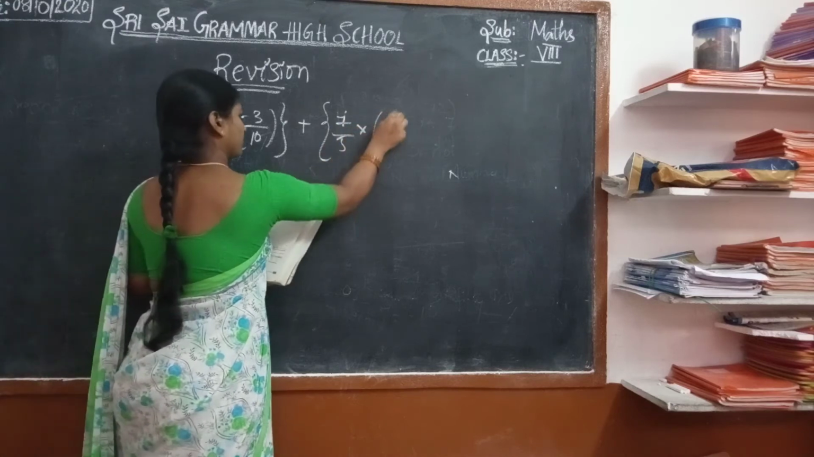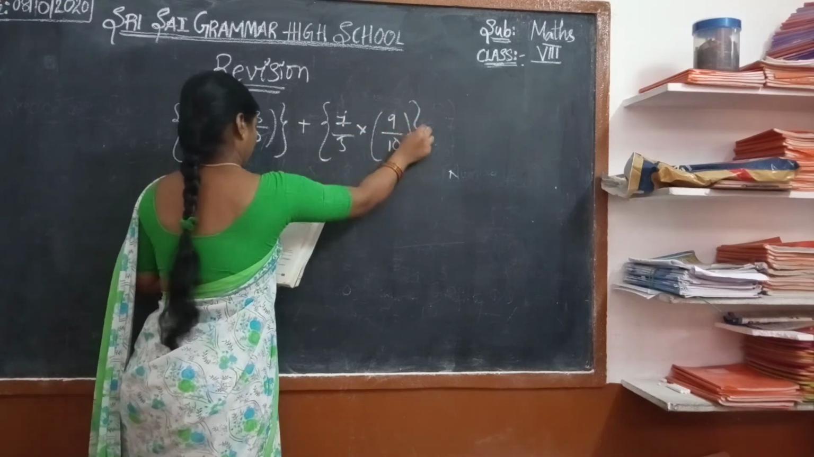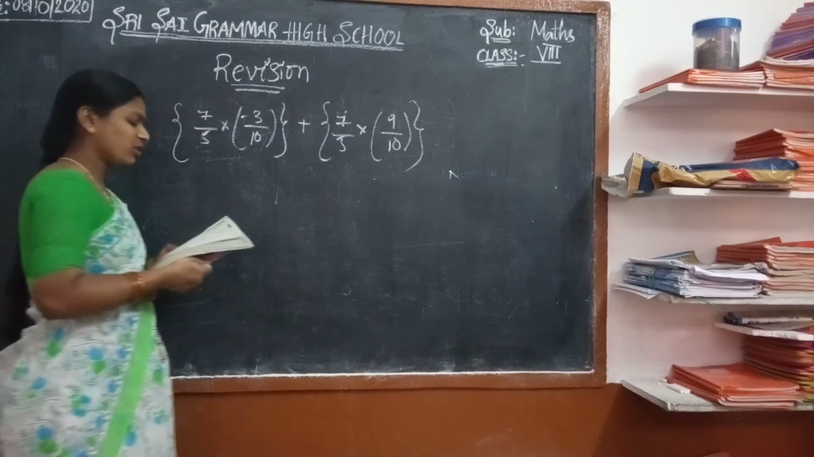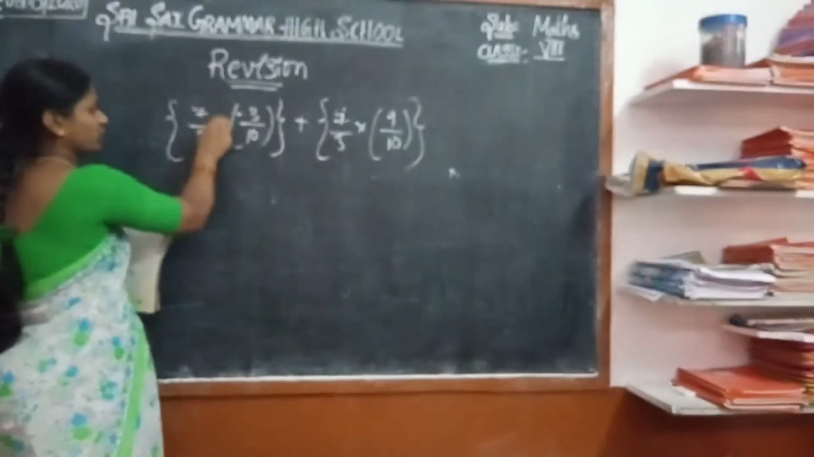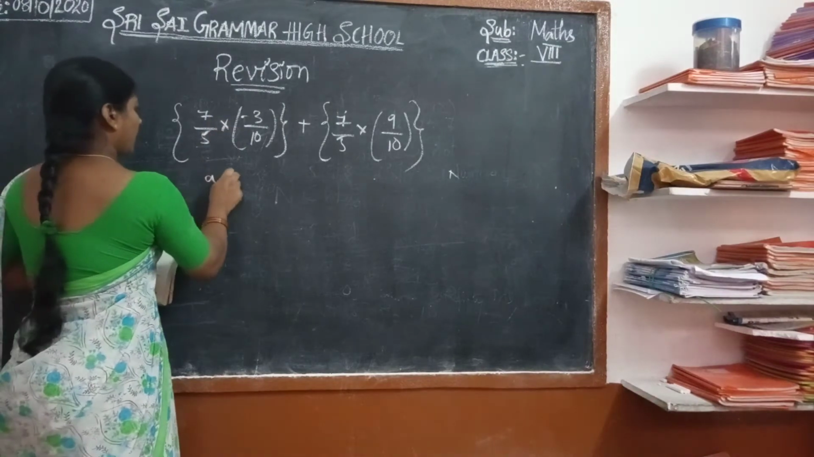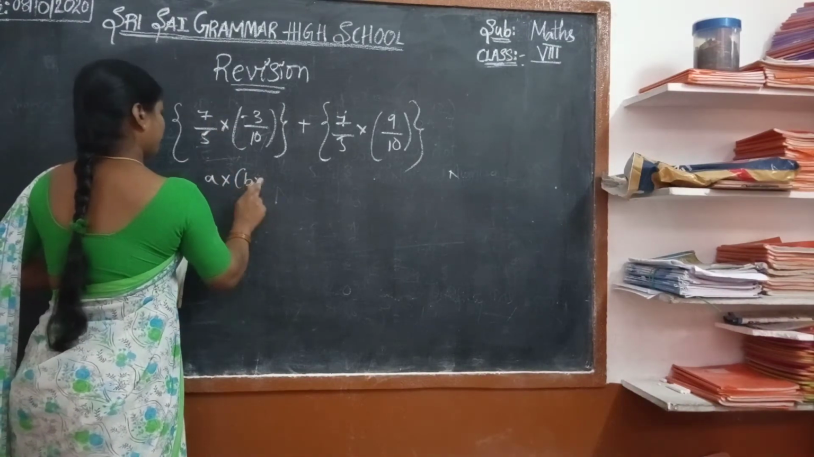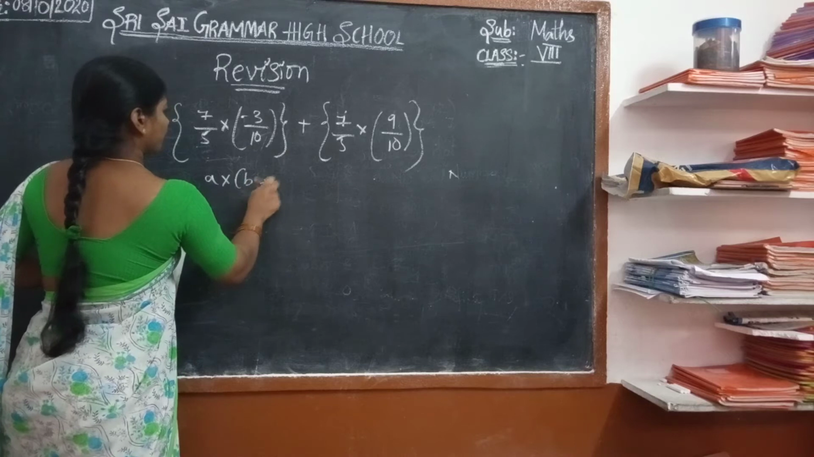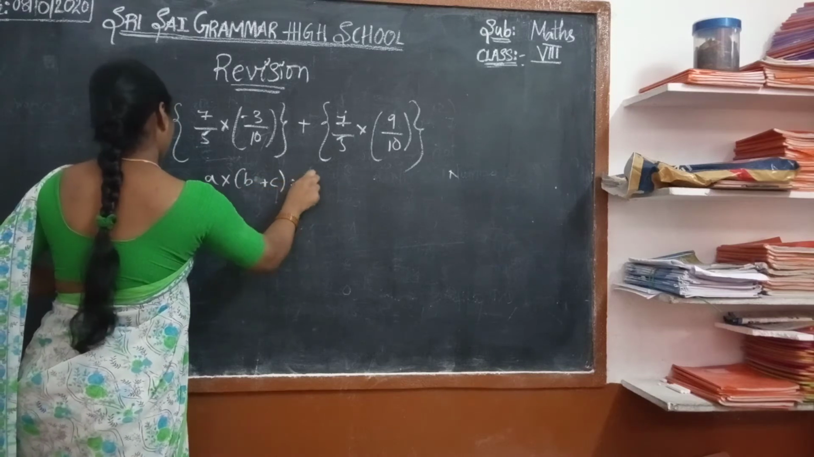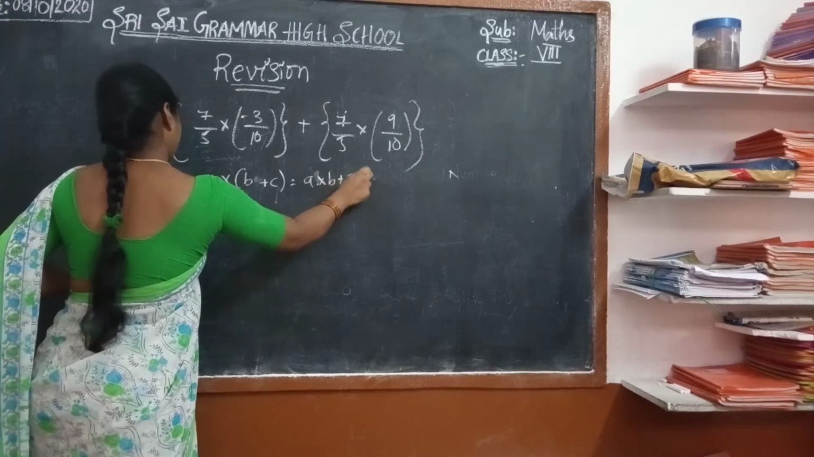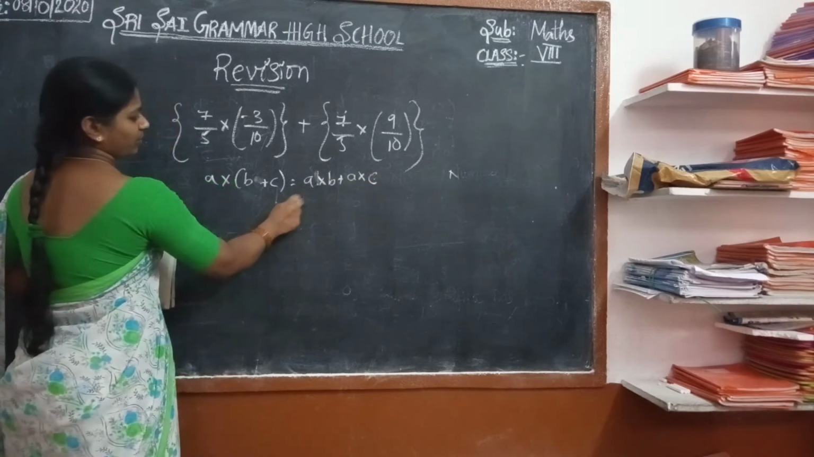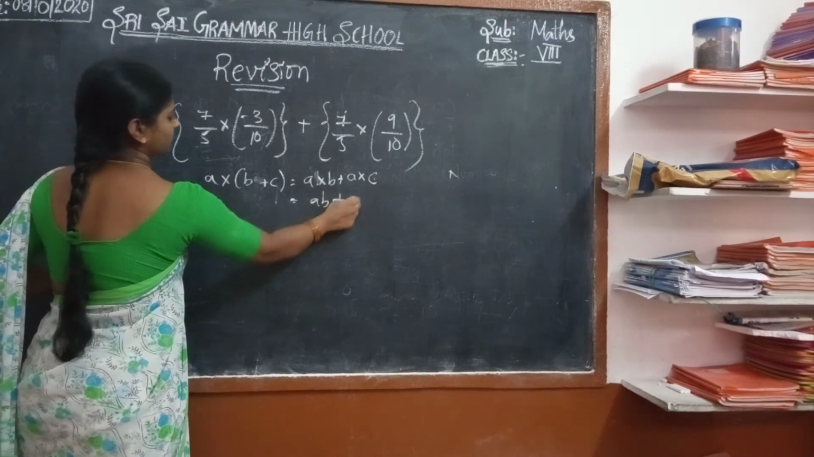7/9 into 9/10. Yes. Now this is under distributive law. What is distributive law under multiplication? A into (B plus C) is equal to A into B plus A into C, or AB plus AC.